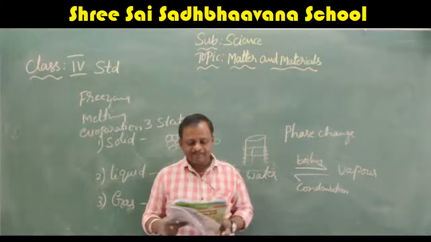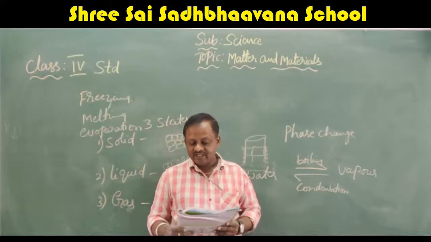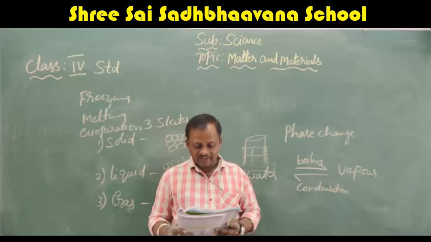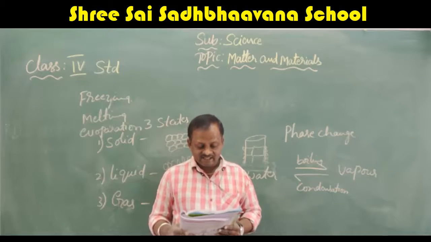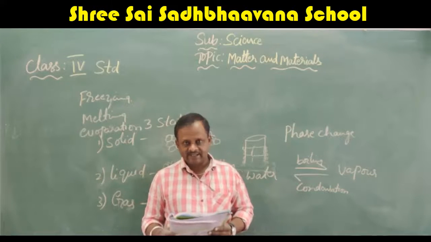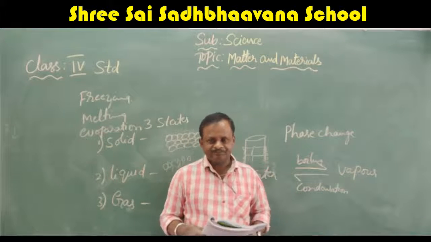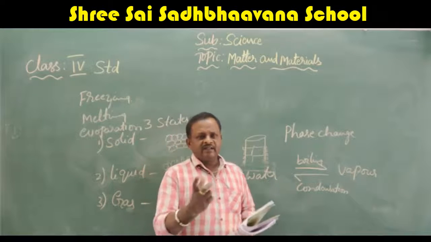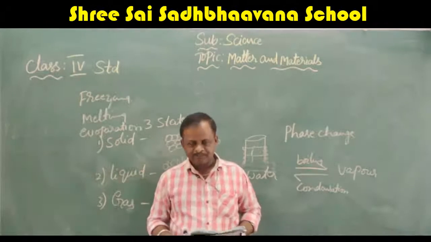Next, come to solution. When sugar is stirred in water, it gets dissolved. Here sugar is said to be soluble in water. When a solid gets dissolved in a liquid, it forms a solution. Sugar in this case is a solute and water is a solvent. You know very well, sugar dissolves in the water. Salt also dissolves in the water.